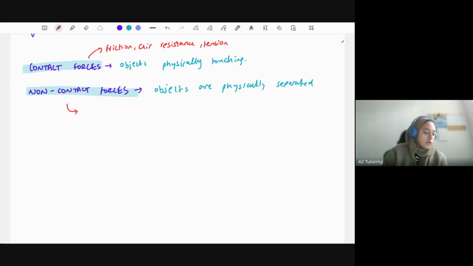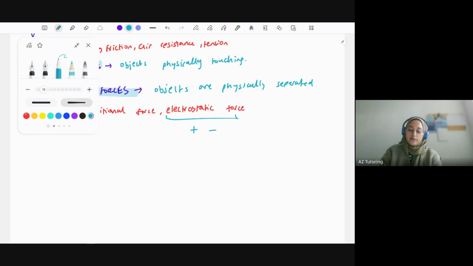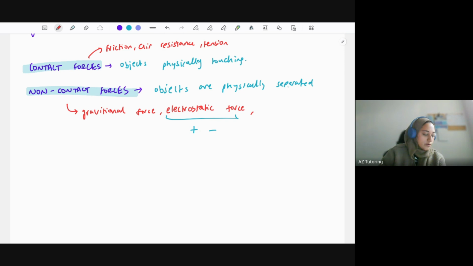Some examples of non-contact forces: gravitational force, because gravity is going to be on this Earth regardless of anything touching anything or not. Everything is going to be kept down, and that's a non-contact force. We've got electrostatic force. Remember we spoke about this yesterday with ionic bonding and metallic bonding. Electrostatic force is something between a positive and a negative charge. This comes in magnets as well, which you need to know about for physics. What else have we got? We've got magnetic force, as I've just said.